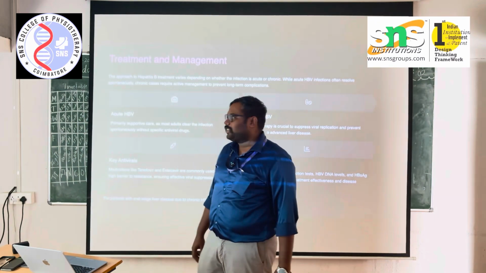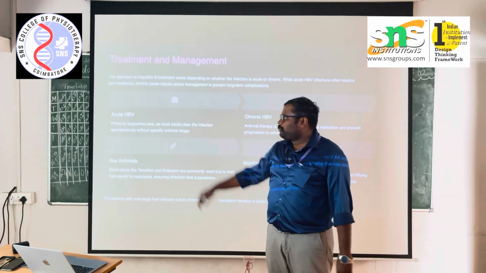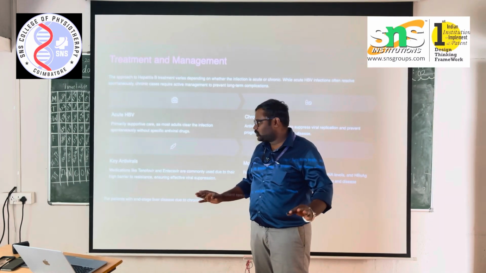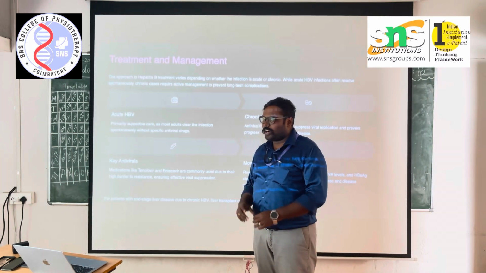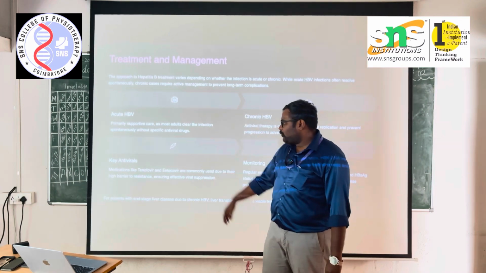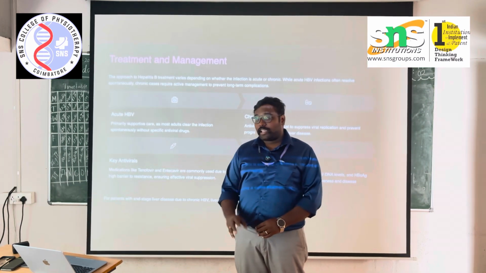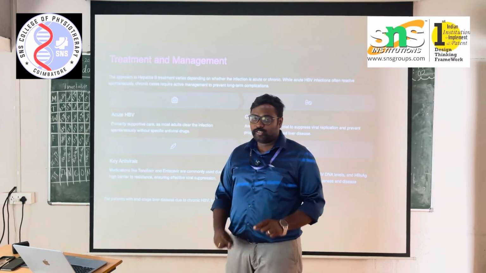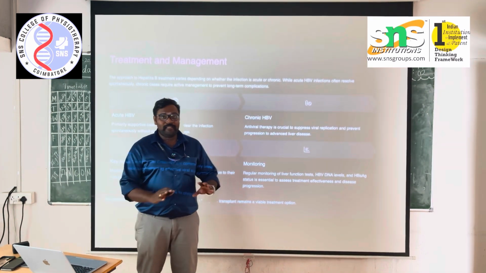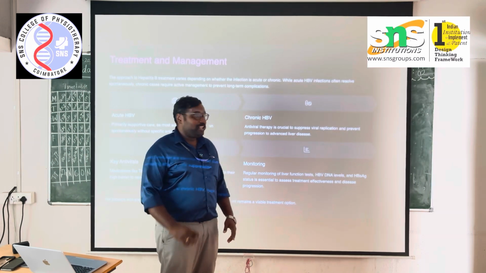Going for the treatment and the management. For the acute phase, this is going for the antiviral drugs, and the key antivirals, what drugs we can give, are tenofovir and entecavir. So these are the most common HBV drugs to be taken. Now, chronic will be going for the antiviral therapy, AVT therapy.